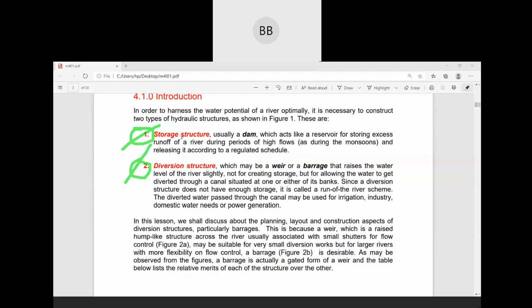You can see here, storage structure is usually a dam, which acts like a reservoir for storing excess runoff of water during the periods of high flows. That means during the monsoon season. And in diversion, you construct weir and barrage that raises the water level of the river slightly, not for creating storage, but for allowing the water to get diverted through a canal situated at one or either of its banks. You can write it here.